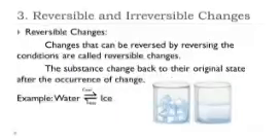Third one is reversible and irreversible changes. Changes which can be reversed by reversing the conditions are called reversible changes. The substances change back to their original state after the occurrence of change. Example is water to ice, that is by cooling, water changes into ice, and by heating, ice again changes back into water.